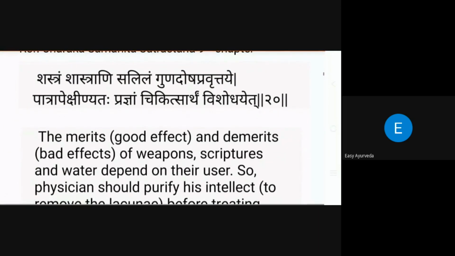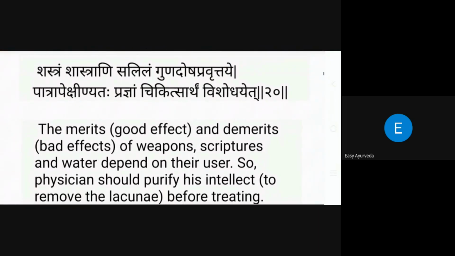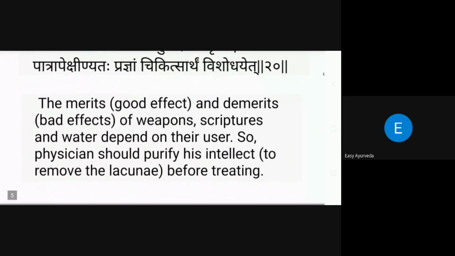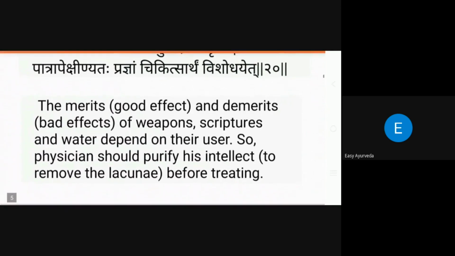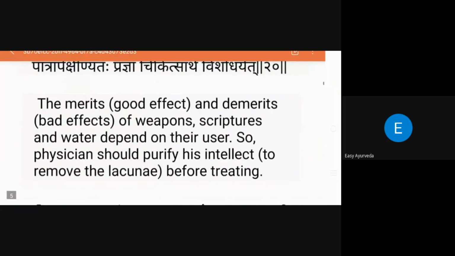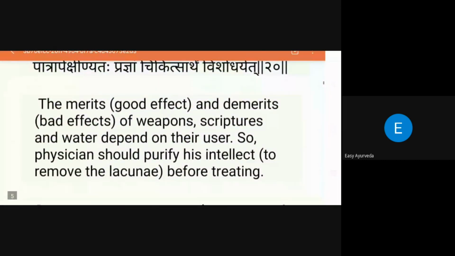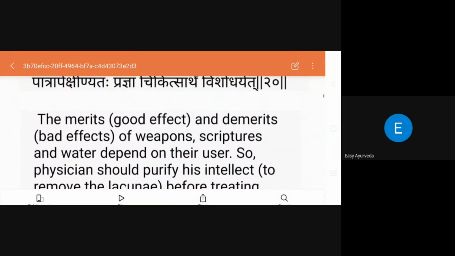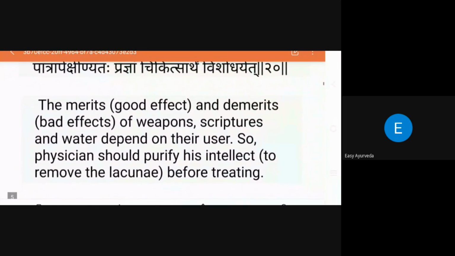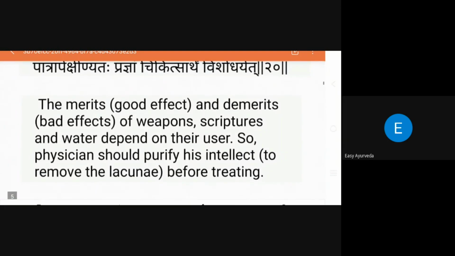शास्त्राणि सलिलं गुणदोषप्रवृत्तये पात्रपेक्षिणाः प्रज्ञां चिकित्सार्थं विशोधयेत्. In a simple verse, it is telling that the merits and demerits of a weapon, scriptures, and water depend on their users. The good effect or the bad effect all depends on the users of that weapon, meaning the character of a researcher. That should be the most important thing if you want to do any research, or any Vedas also. As a Shishya, all the people here are researchers only.